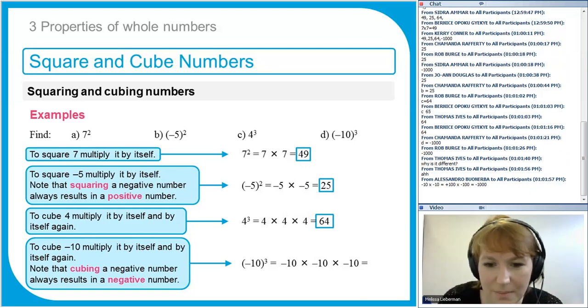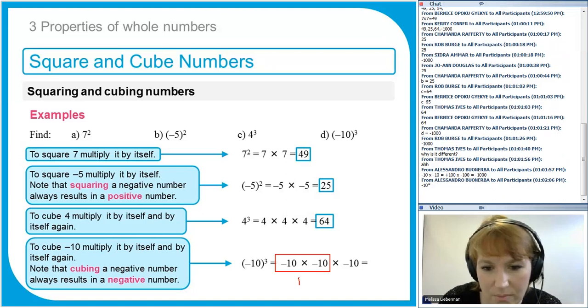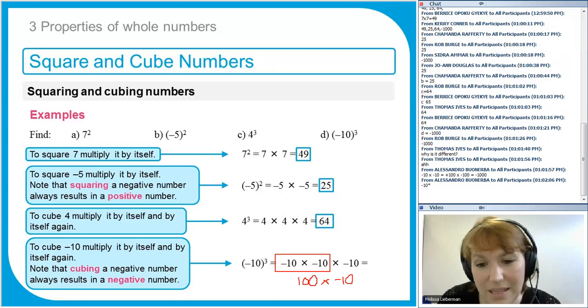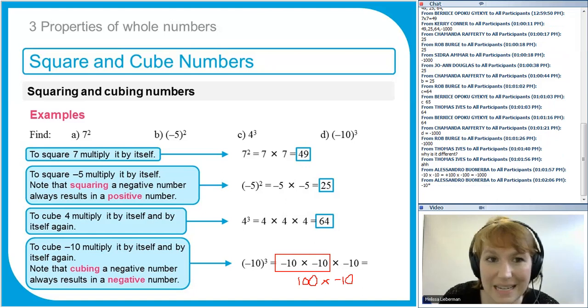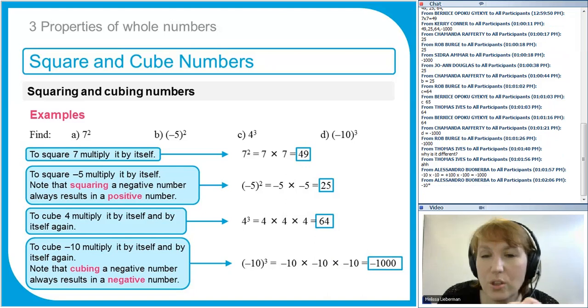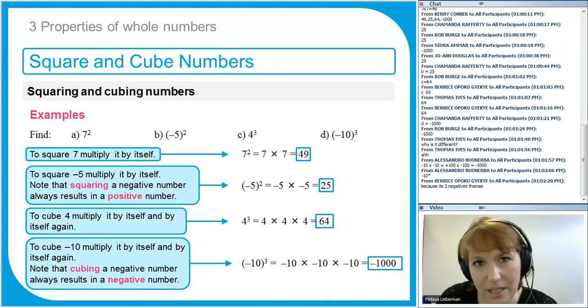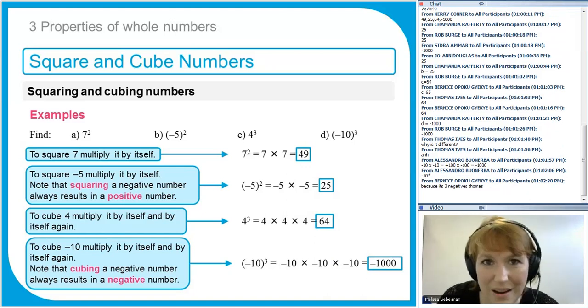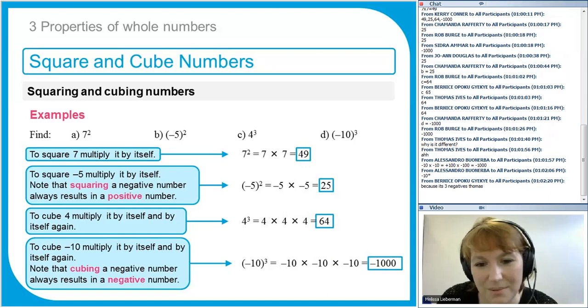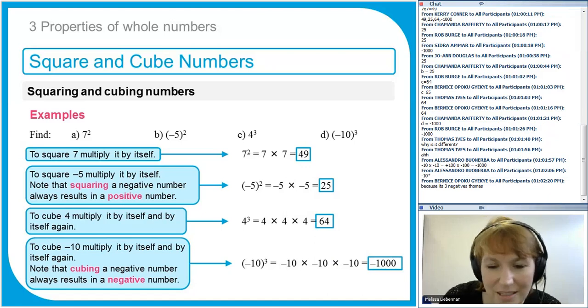Because minus 10 times minus 10, if we do it step by step, gives me 100. There's no minus sign because the minus signs cancel out. And then if I times that by negative 10, that's going to make the answer negative again. So we've actually got negative 1000. So when you cube a negative number, you get a negative answer. But if you square a negative number, you get a positive answer. And that's a very interesting thing to know.